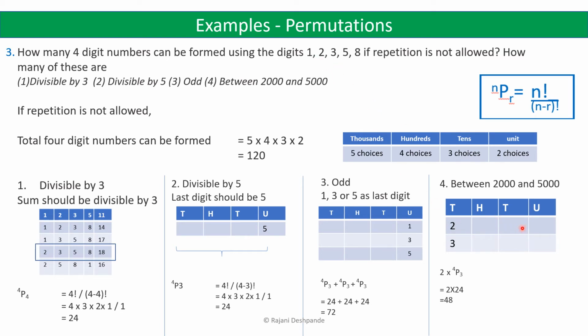So again these three places can be filled with 4p3 ways, and these three places can be filled with 4p3 ways. So 2 into 4p3, or you can say 4p3 plus 4p3, is equal to 48. 4p3 we have already calculated as 24. So 24 into 2 is 48. So 48 numbers are such that they lie between 2000 and 5000.